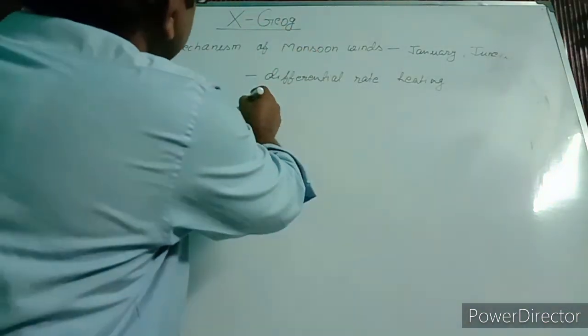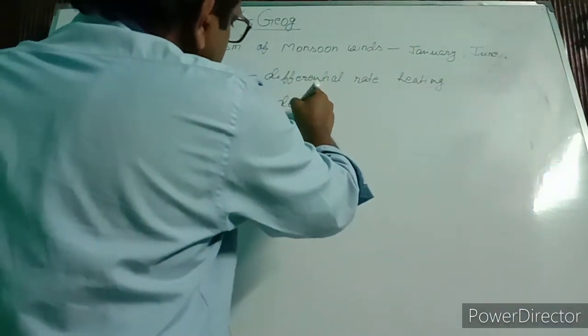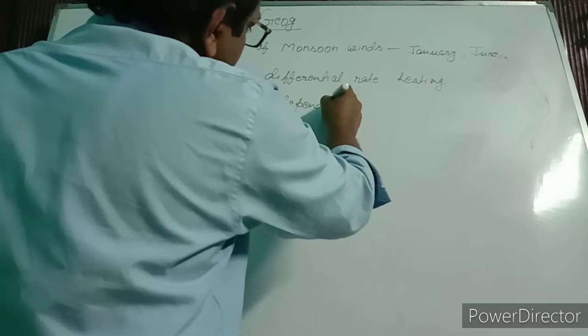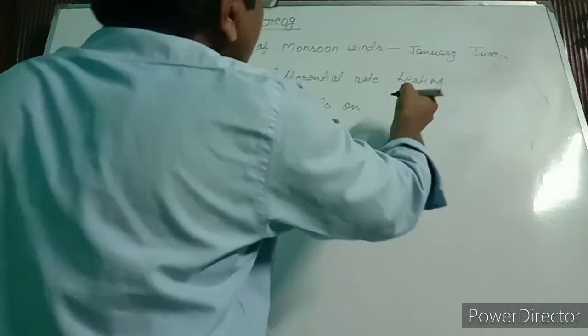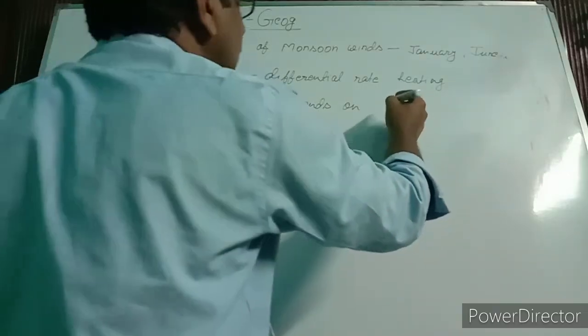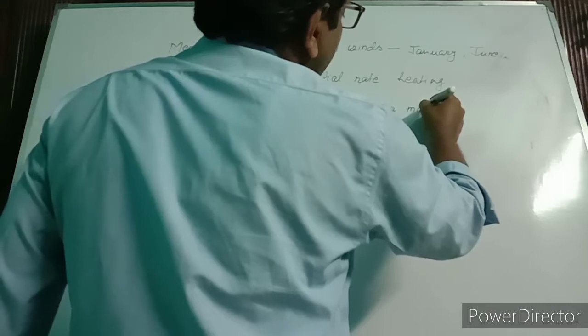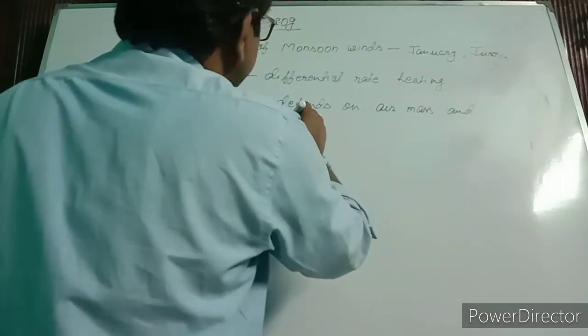The mechanism of monsoon winds depends on air mass and western disturbances.